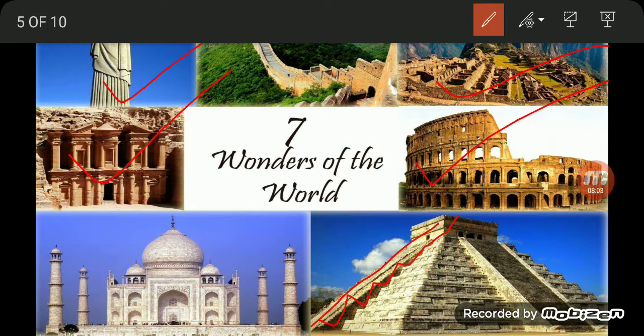Then Christ the Redeemer. The statue denotes peace. Taj Mahal denotes love. Okay. Why does the Christ the Redeemer statue denote peace? And what is the height of that? Yeah, it is 83 feet. Yes, 83 feet. And it is the highest height of this statue.